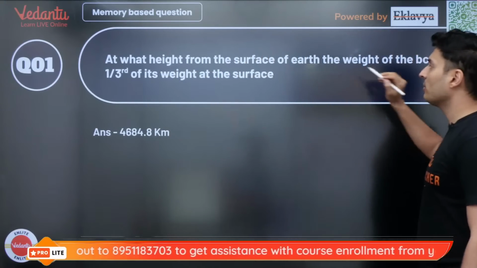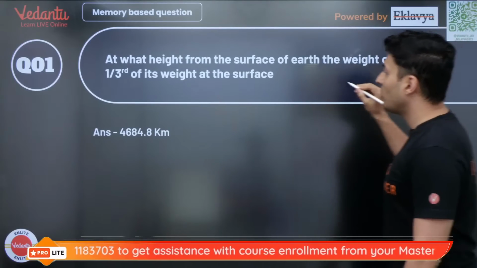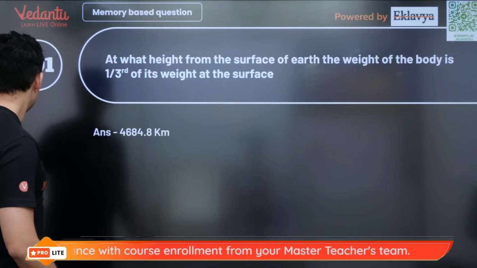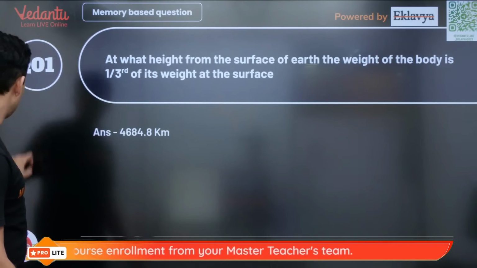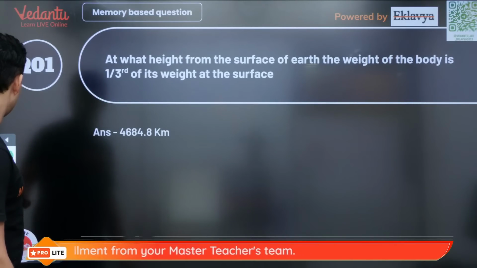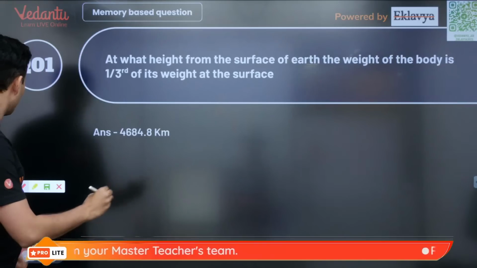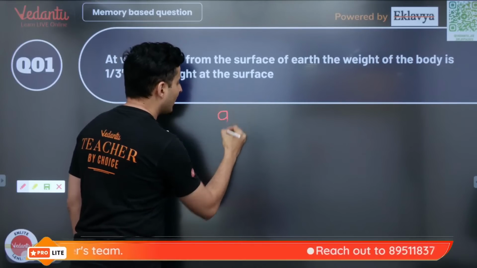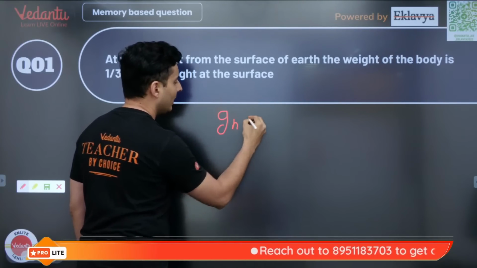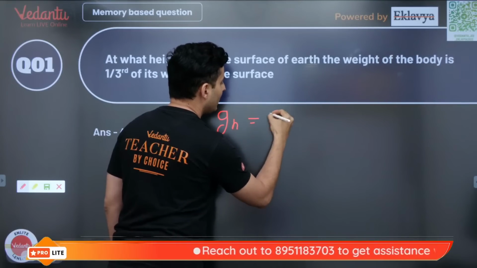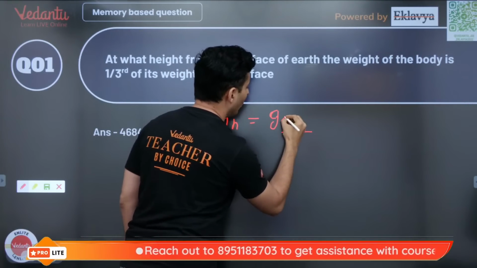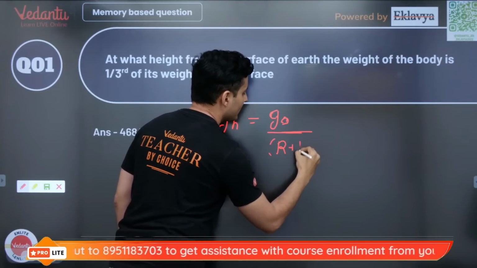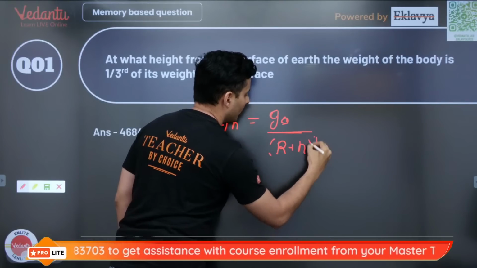At what height from the surface of the earth the weight of the body is 1/3 the weight of that on the surface? The way you need to solve this is, okay, just let me get the pen. The weight at some height is given by, or the gravity at some height is given by g naught, the gravity on the surface, divided by (r plus h) whole square.